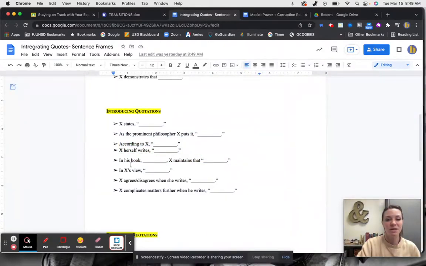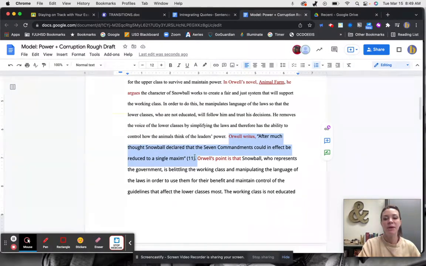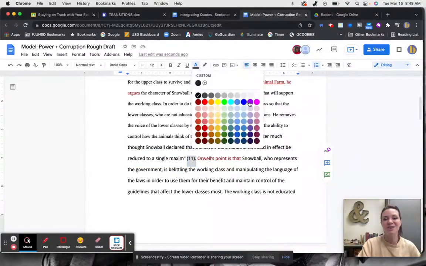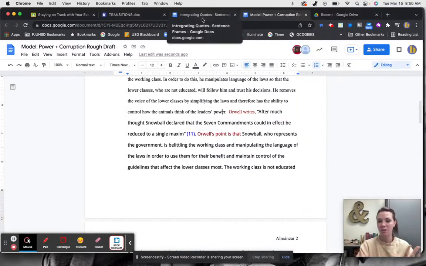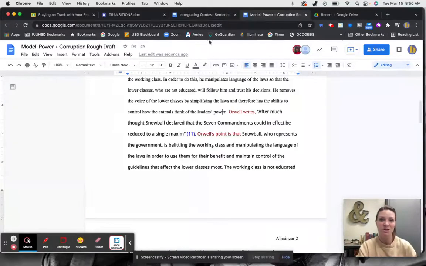I used X writes, but you can say X states or something like that. And then the page number goes right after it to make sure we know where it came from. Then I explain my quote and what it means. And that comes from that document that we did of the quote explanation.